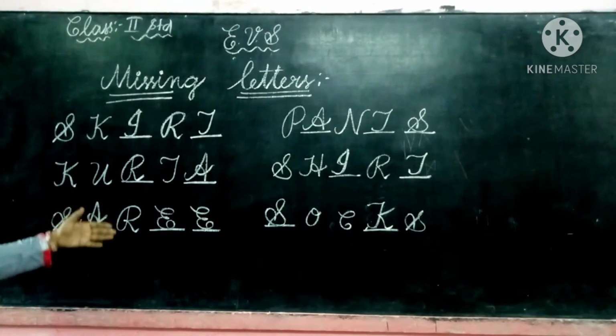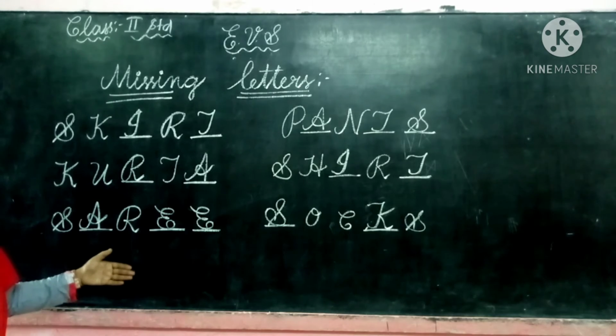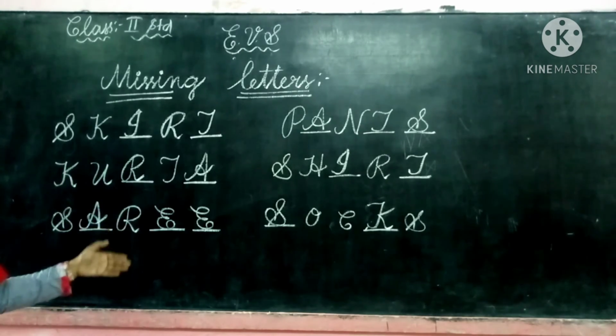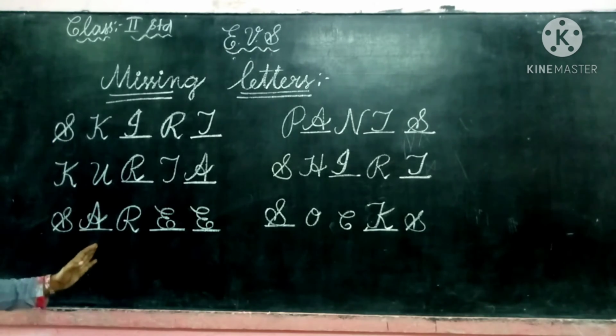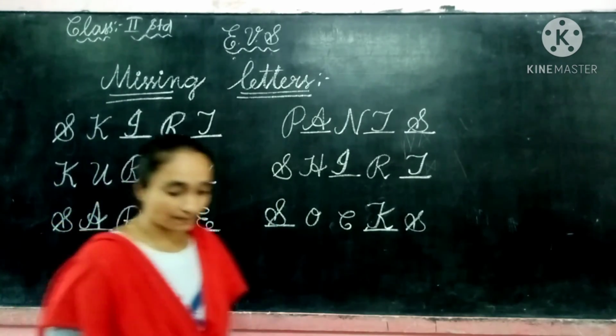All of you note down in your textbooks, children, carefully with the pencils. Very neatly you have to note down. So these are the different types of dress. Skirt, kurta, sari, pants, shirt, socks.